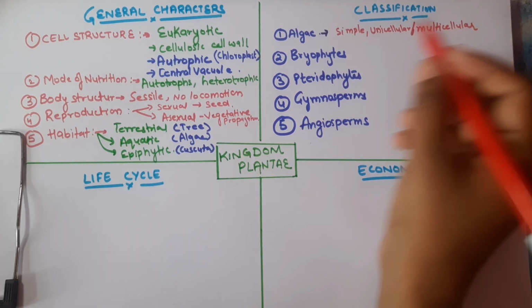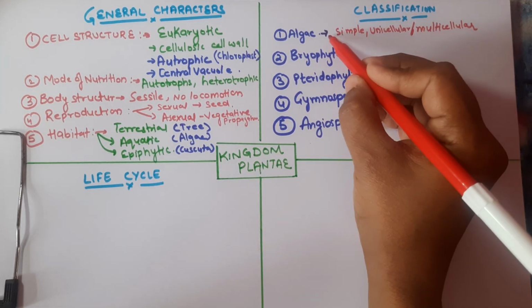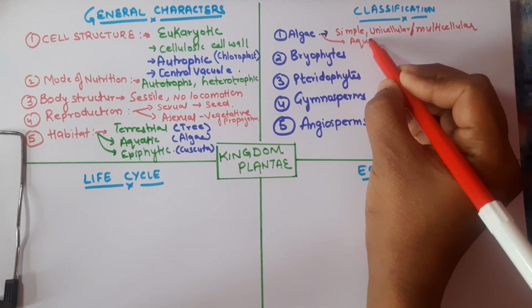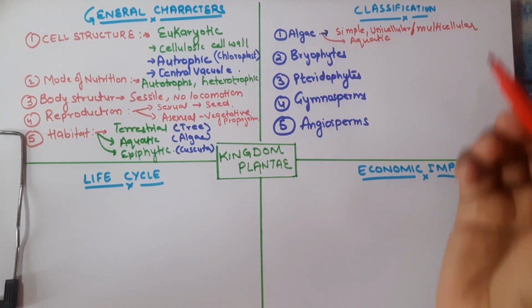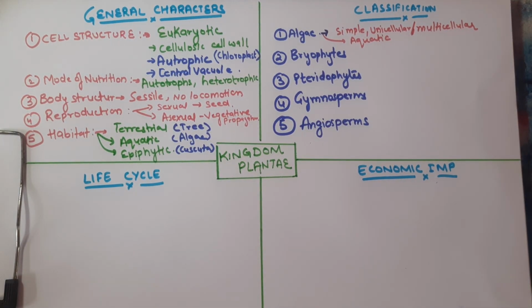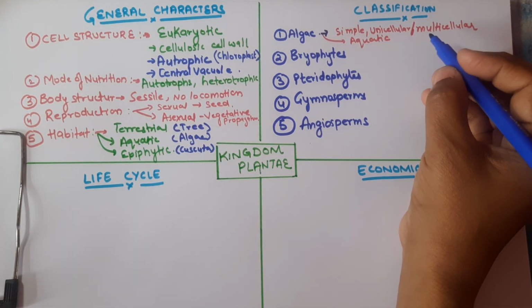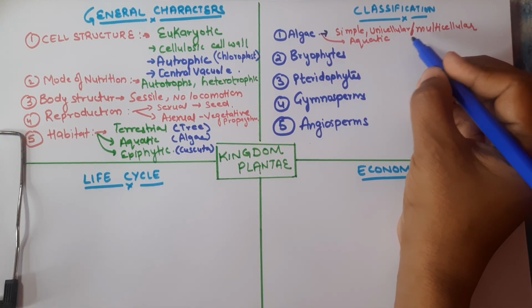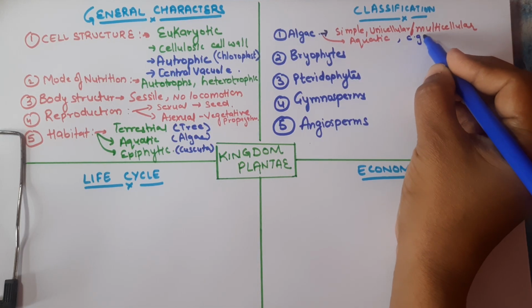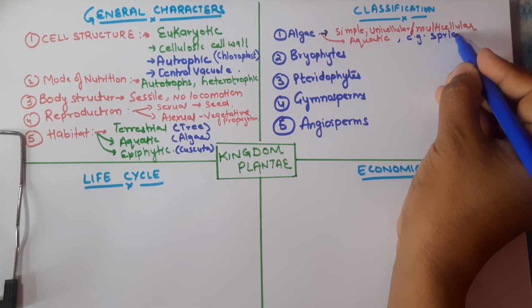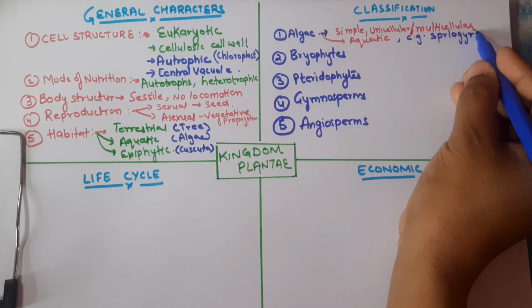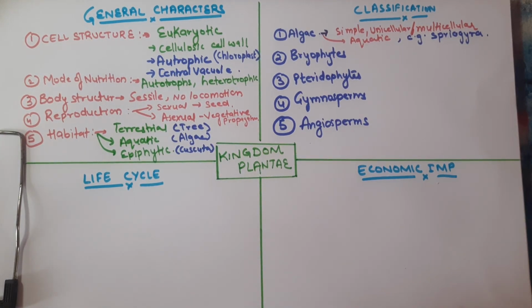And I already told you about where we can find the algae. It is aquatic. Usually this species of Kingdom Plantae is found in a space or habitat where there is water. For example, the algae that grows commonly, and then there is Spirogyra also. So if somebody asks you to give the name of any algae, then you have to write Spirogyra.